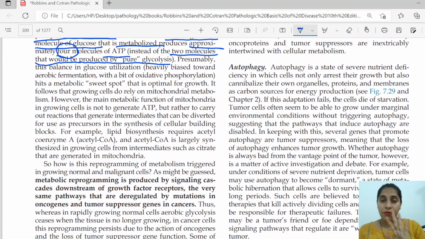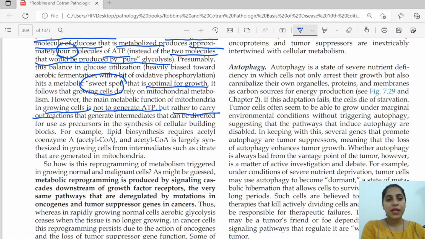So this 4 ATP point, where it has an adequate amount of ATP and also an adequate amount of intermediates to form organelles, is called the sweet point, that is optimal for growth. It follows that growing cells do rely on mitochondrial metabolism. However, the main metabolic function of the mitochondria in a growing cell is not to produce ATP, but rather to carry out reactions that generate intermediates.